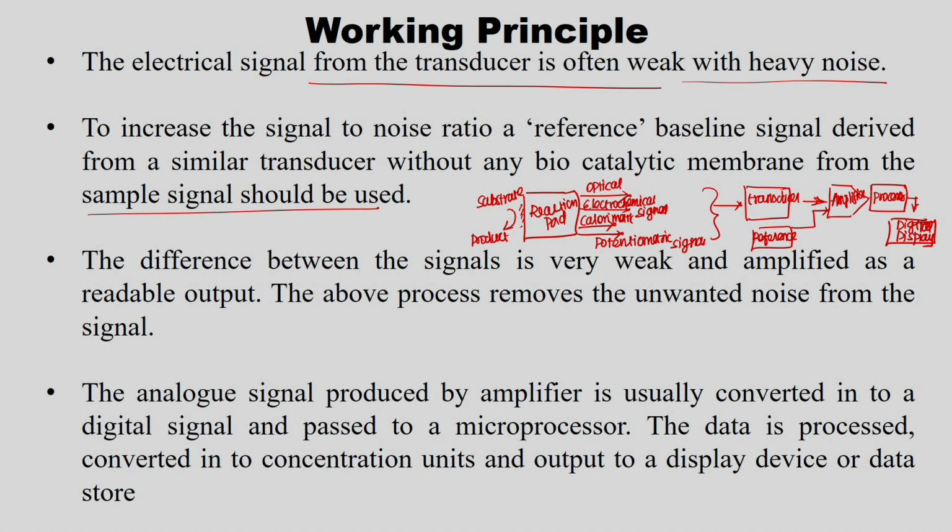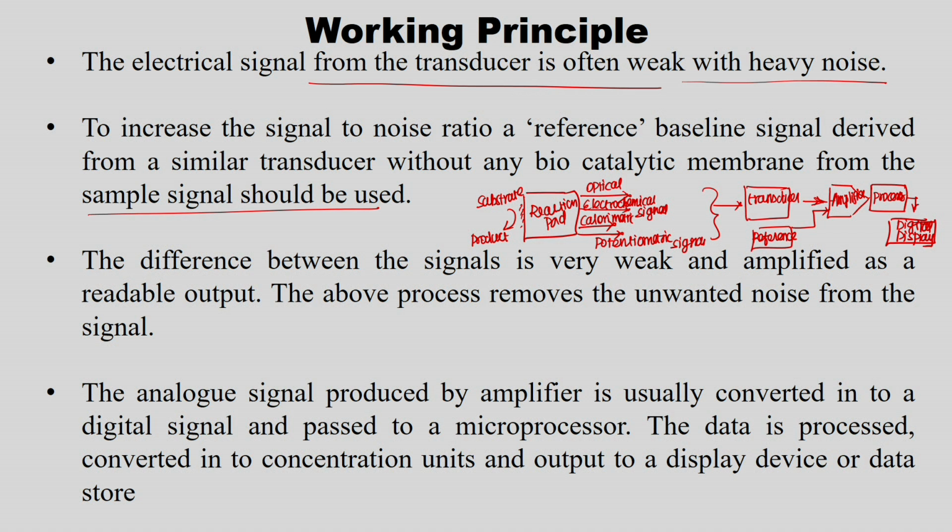So, this further goes to the processor. Processor is signal processing. It creates the electrical output, that electrical output is amplified, then given to the signal processing unit. From the signal processing unit, what we get is a digital display, right.